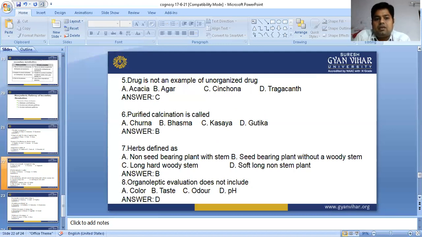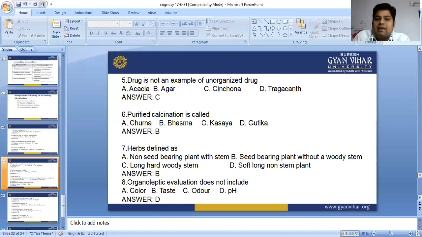Now next one: which drug is not an example of unorganized drug? Acacia, agar, cinchona, tragacanth. Tragacanth is a powder form, it is unorganized. Agar is also obtained from algae in the sea, and acacia and agar we can use in powder form. But cinchona is a bark, obtained from a plant, and it is not an unorganized drug. It is a plant part.